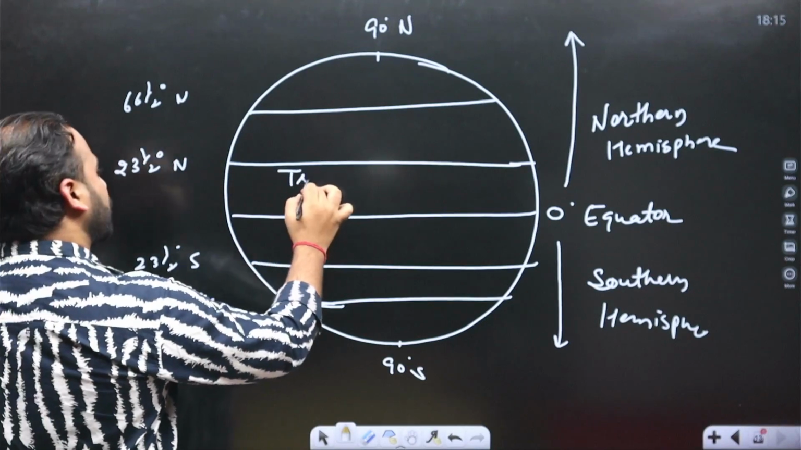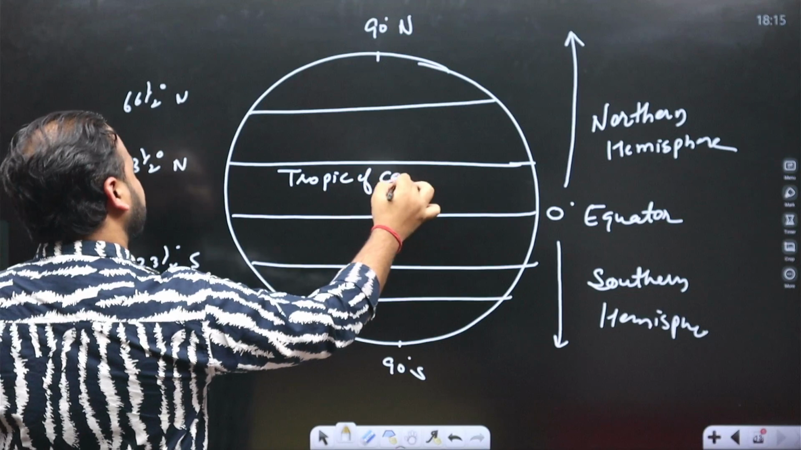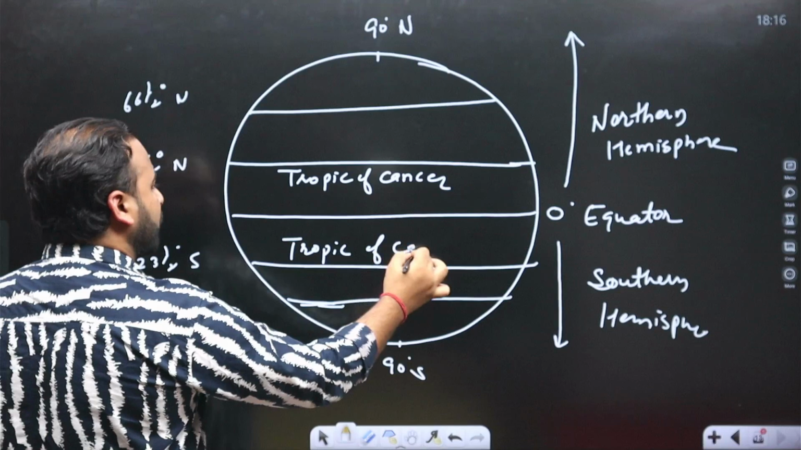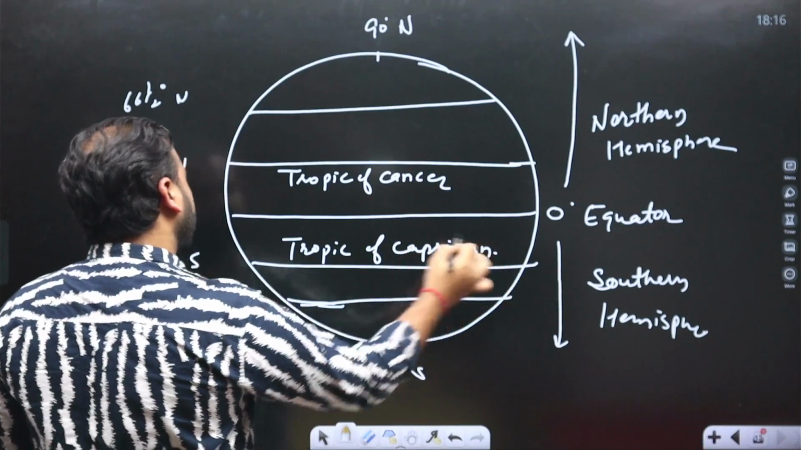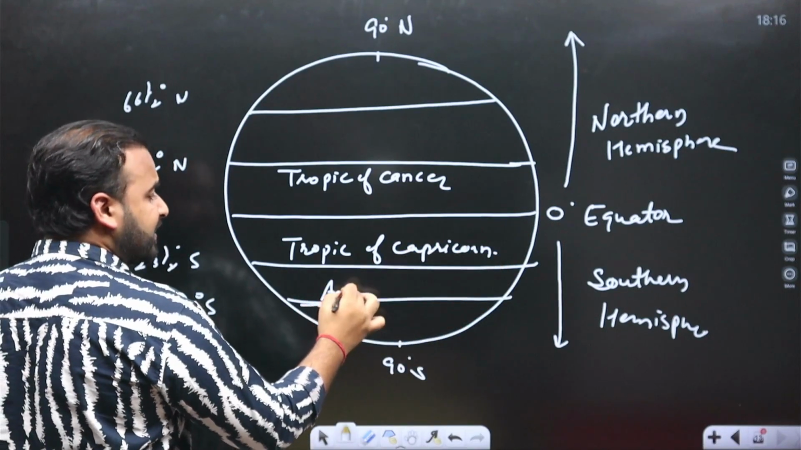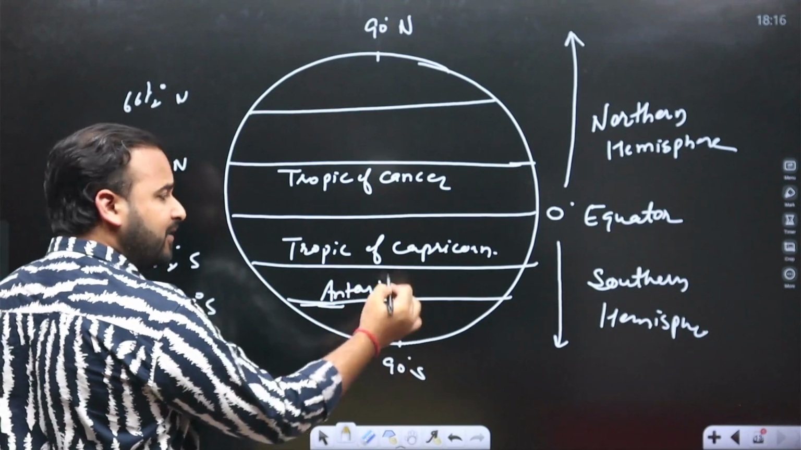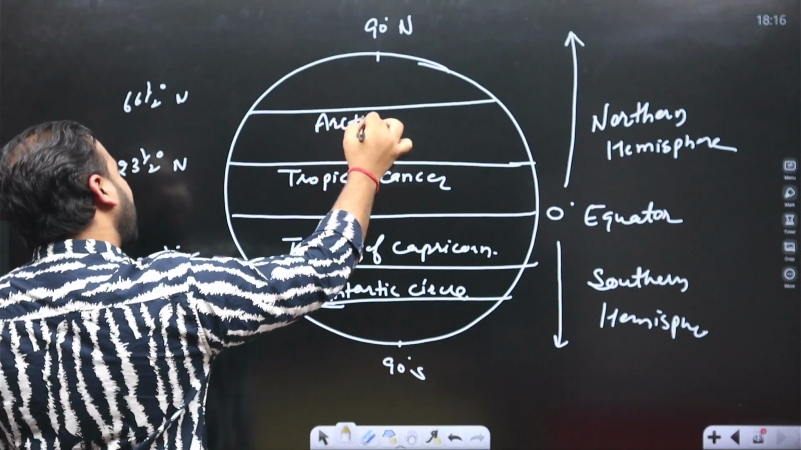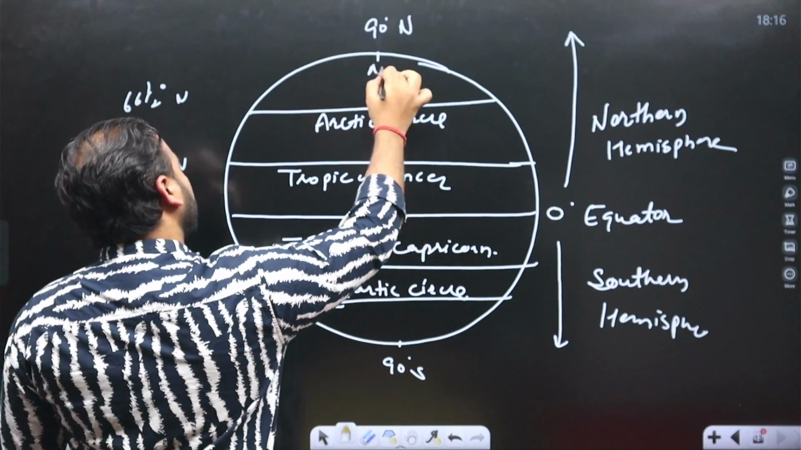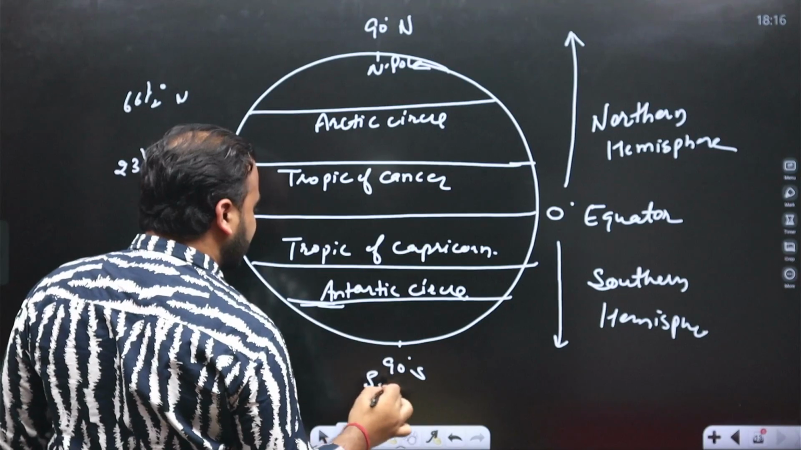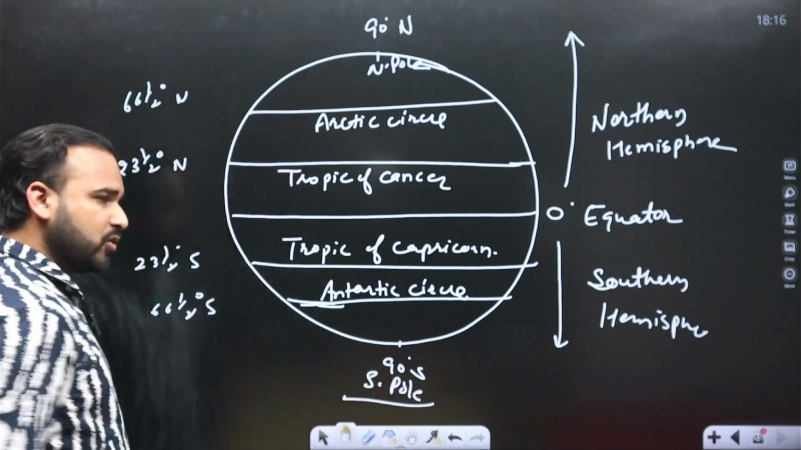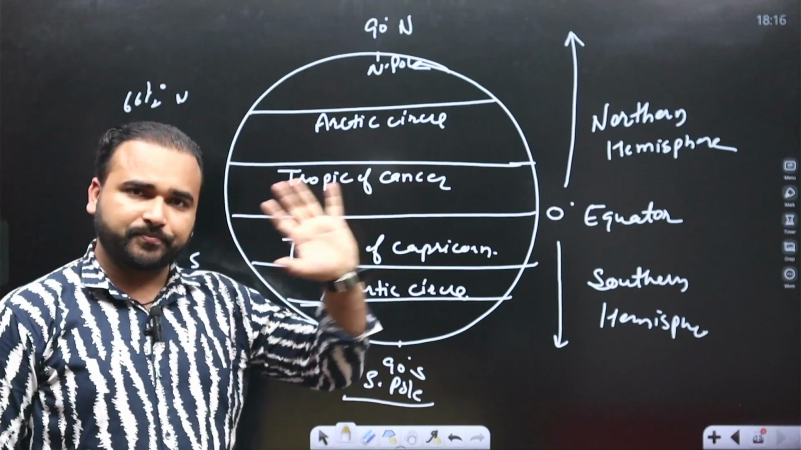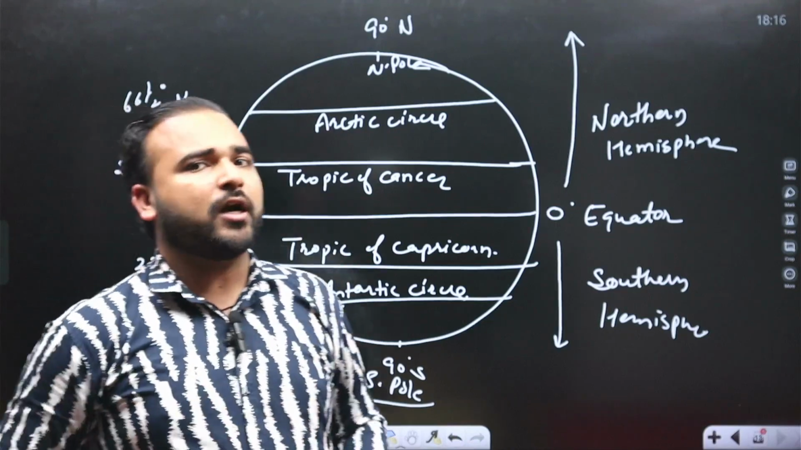This is known as the Tropic of Cancer. This is the Tropic of Capricorn. This is the Antarctic Circle because of Antarctica. And here is the Arctic region, so it is known as the Arctic Circle. This is the North Pole. This one is the South Pole. So there are some important latitudes here. I think you know about latitude now.